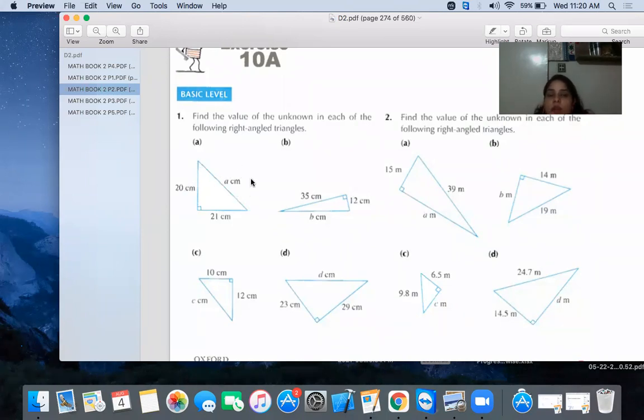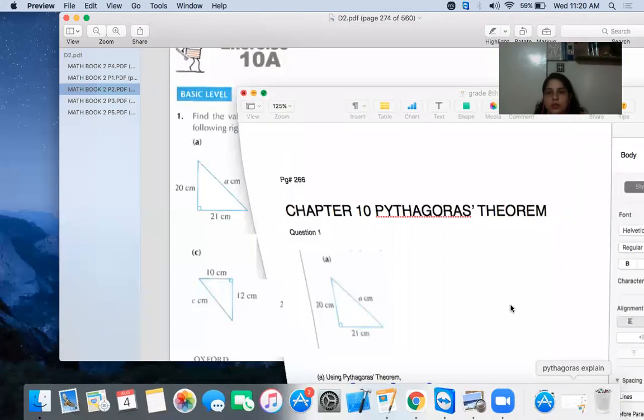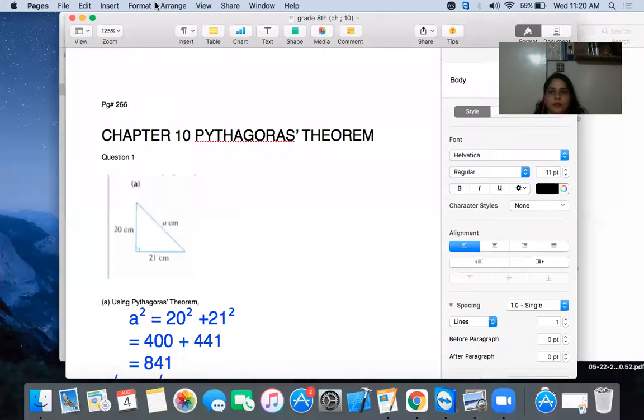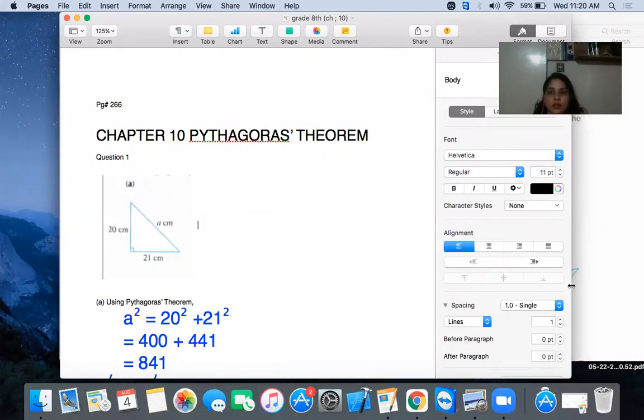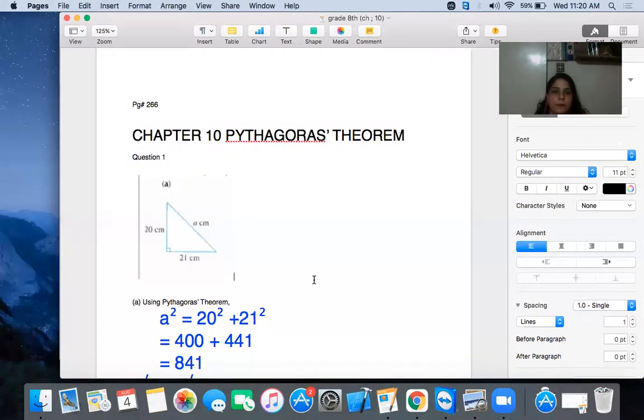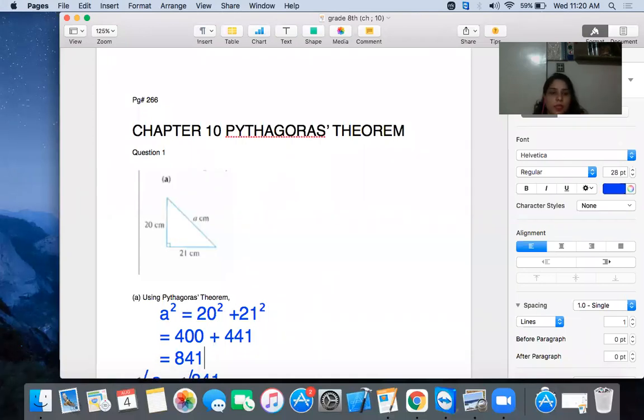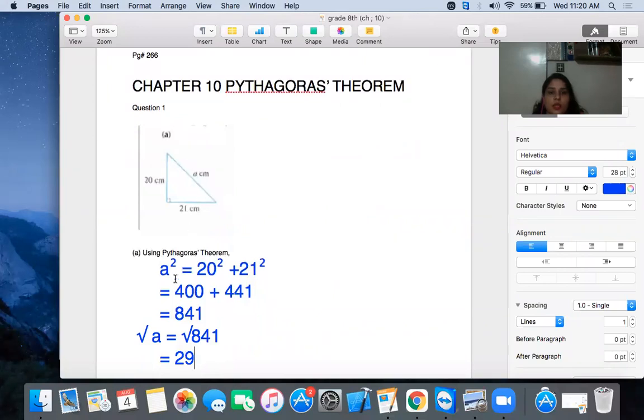So what do you have to find? A centimeter. The value of the hypotenuse. Let me show you how to do this. Can you see? The chapter name is Pythagoras theorem, page number 266, book D2 Harris. Okay. Now what do you have to do? You write the same formula. Hypotenuse square is equal to base square plus opposite side square.